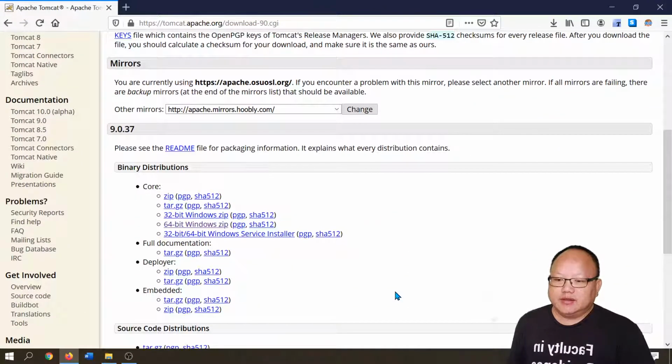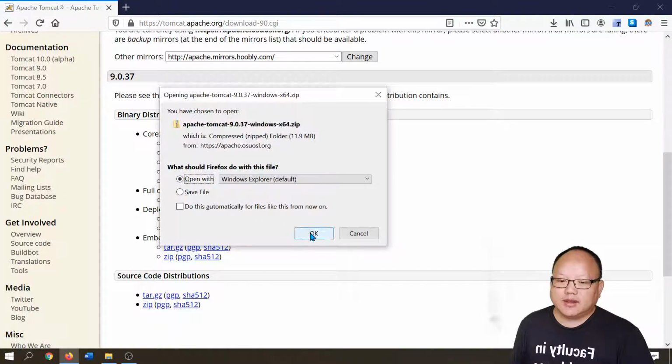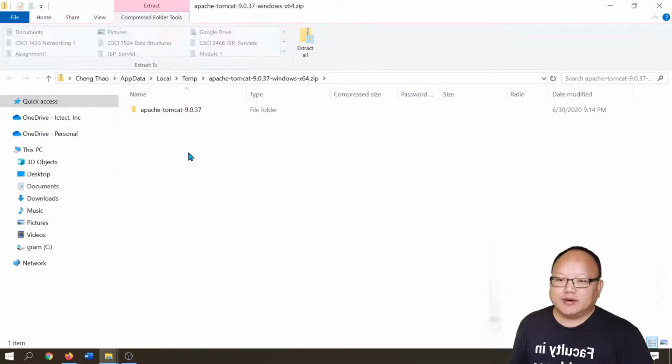Alright, and scroll down. Depending on your operating system, it'll give you a different list. Since I have Windows 10, you can see I have the options to download for Windows. If you have a Mac, I think they'll give you a list of Mac downloads. So I'm going to download 64-bit. And I'm going to choose, instead of save, open in Explorer. So on Windows, you can open a zip file in Explorer. Well, it's done downloading. That was pretty fast.